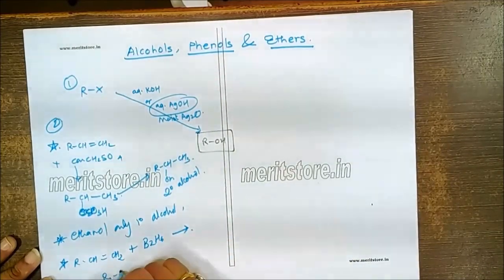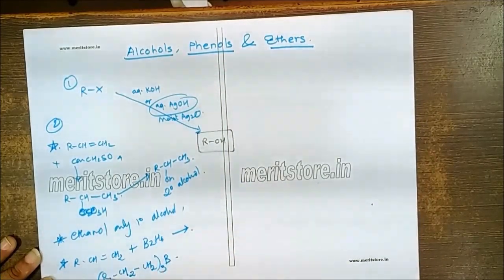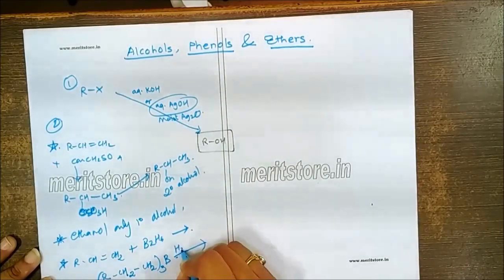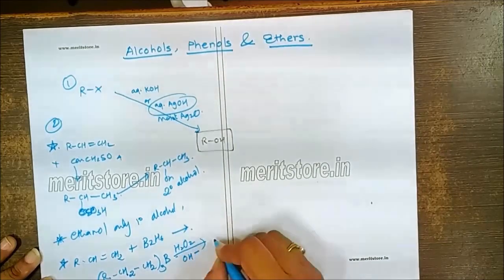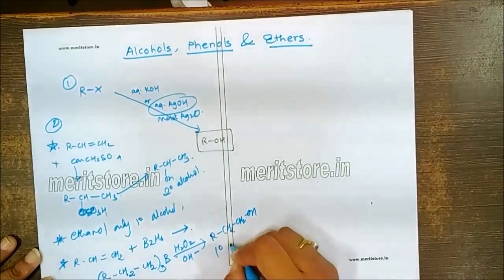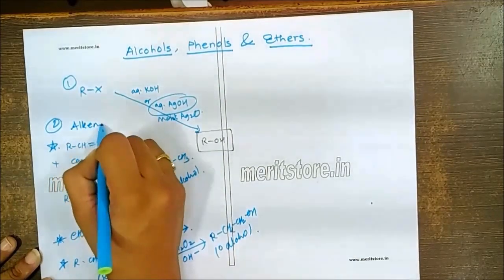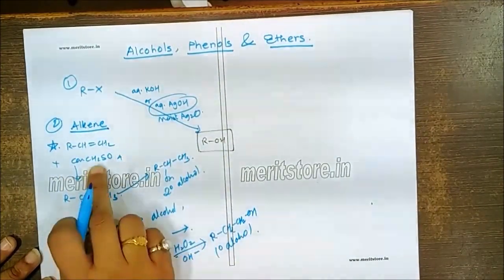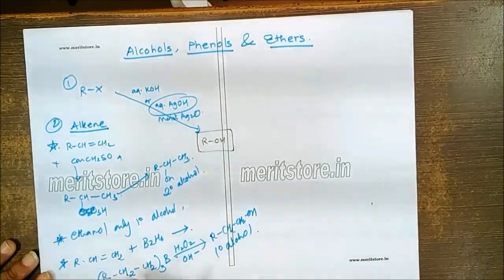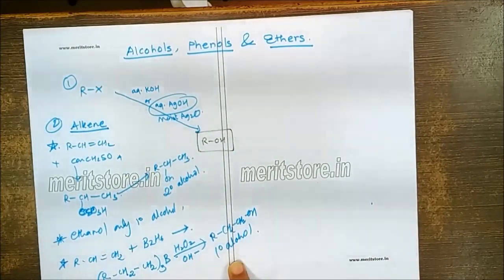Then we'll get the trialkyl boron complex, (RCH2CH2)3B, and this, on hydrolysis in presence of peroxide, will give you the formation of RCH2CH2OH. That is, we are going to get the primary alcohol. So from the alkene we are expected to get two different results under two conditions. Acid catalyzed will most of the time give you secondary, no primary possible except ethanol, and second, the boron reaction will always give you the formation of primary alcohols.